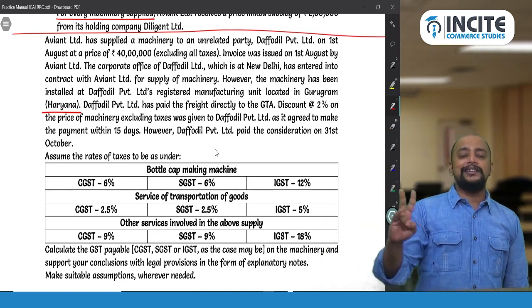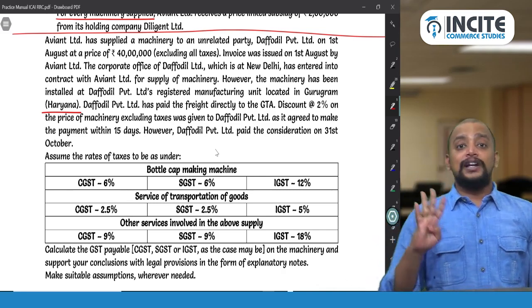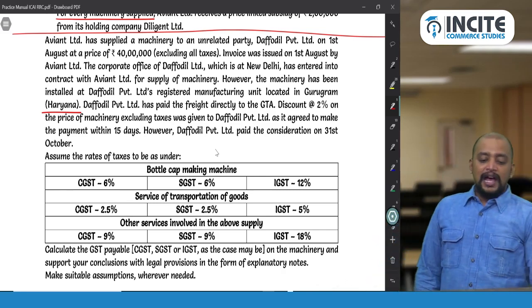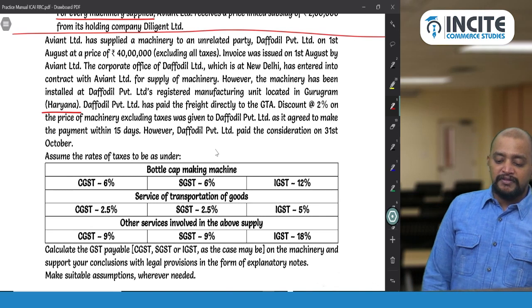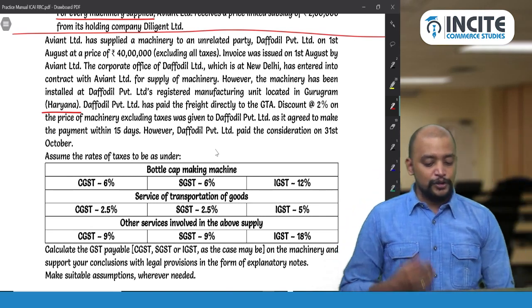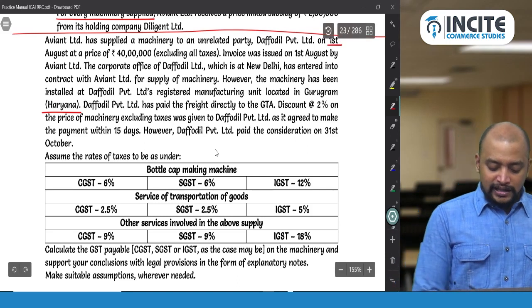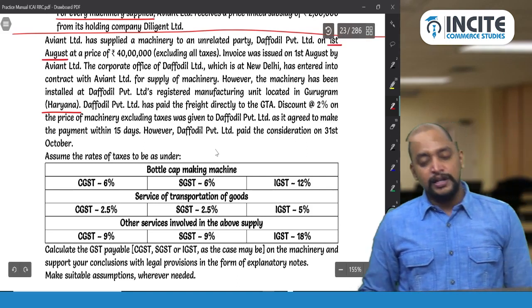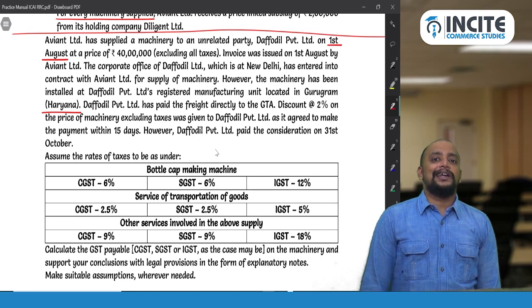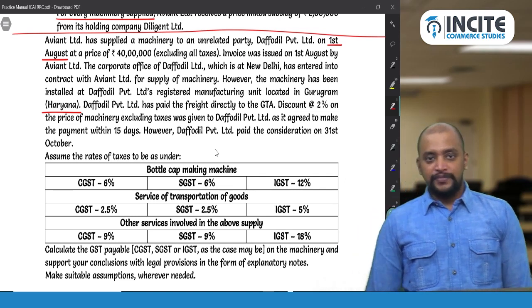So 2% discount is on what? 40 lakhs. 40 lakhs, price 40 lakhs. And payment within 15 days, but however Daffodil paid the consideration on 31st October. When the product is sold, the product is sold on 1st August. So therefore 1st August will be taken as the time of supply, okay.